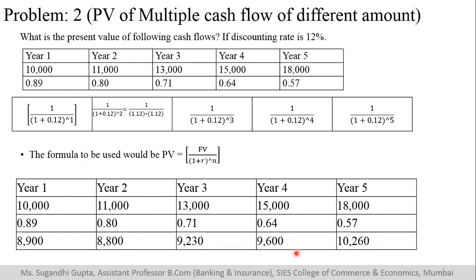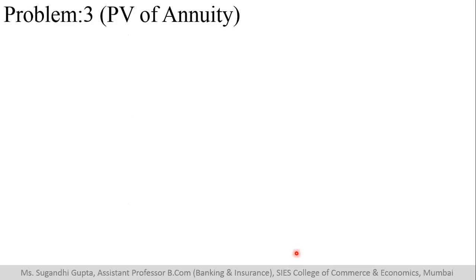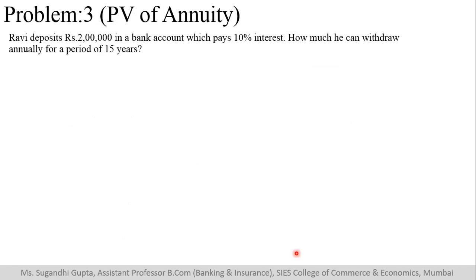Next, let us move to the next part. Ravi deposits rupees 2 lakh in a bank account which pays 10% interest. How much can he withdraw annually for a period of 15 years? So today Ravi is depositing 2 lakh rupees which will be invested at 10%, and he wants to know how much he can withdraw annually. Since the question is silent, we will assume that it is an ordinary annuity sum.